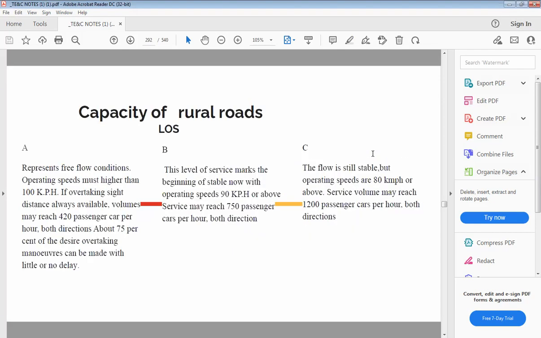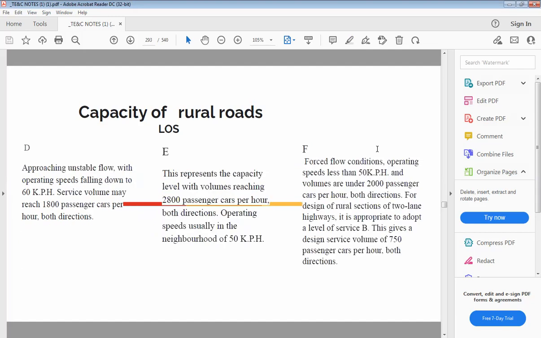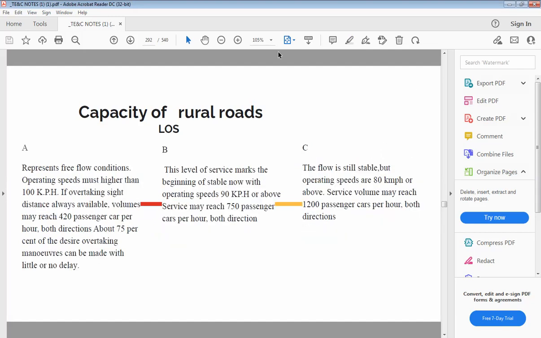Then last point is capacity of rural roads. Before that, we have discussed capacity of urban roads. Now let us discuss level of service for the rural roads between A to F. While I am speaking about level of service related to rural roads, the A will represent the best flow, which is free flow condition. So the speed must be higher than 100 kmph and volume may reach 420 passenger cars per hour in both directions.